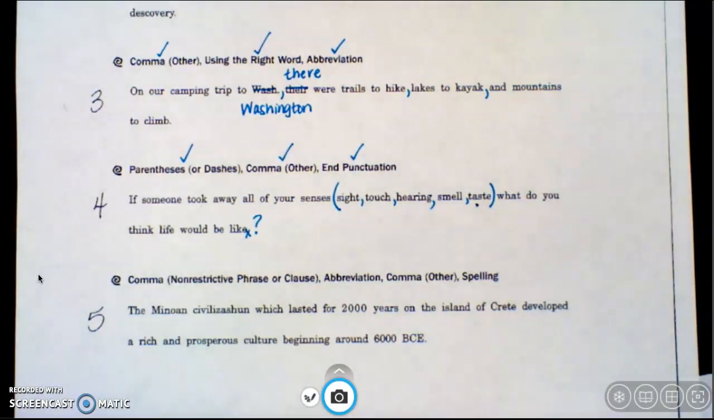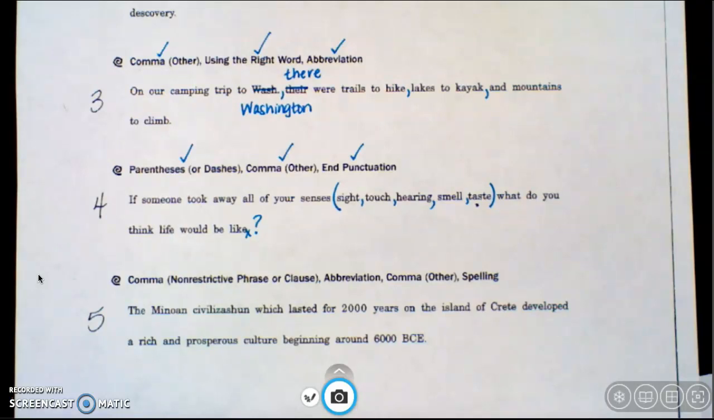And lastly, sentence 5. It says, "The Minoan civilization, which lasted for 2,000 years on the island of Crete, developed a rich and prosperous culture beginning around 6000 BCE." In this sentence, I have a non-restrictive phrase. I also need to fix an abbreviation. I'll add another comma, and I have to fix a spelling error as well.